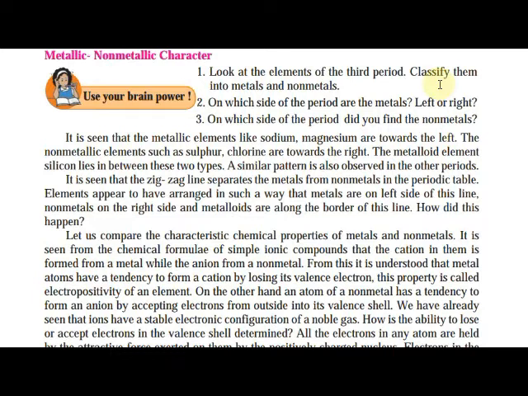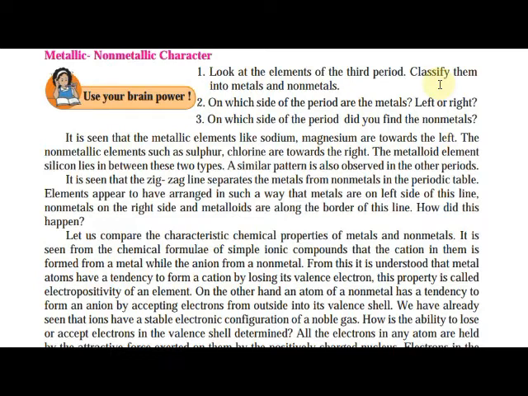On which side of the period did you find the non-metals? Where are the non-metals? Non-metals are on the right. In between metals and non-metals, metalloids are formed. It is seen that metallic elements like sodium and magnesium are towards the left. The non-metallic elements like sulfur and chlorine are towards the right.